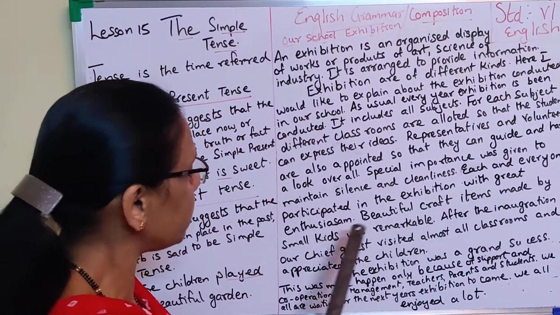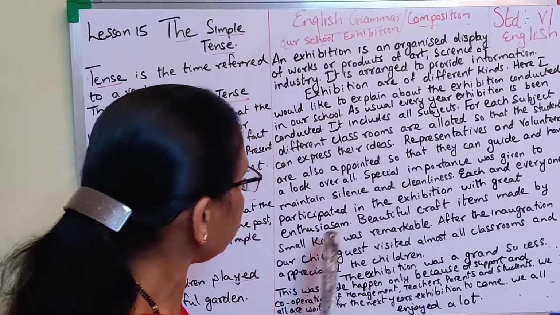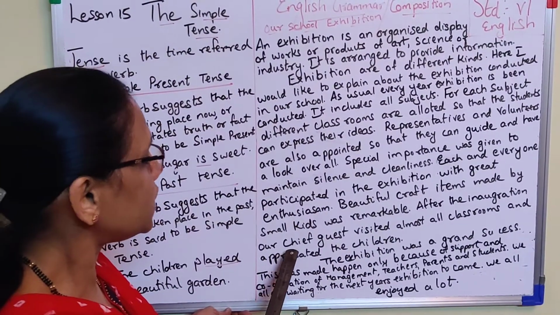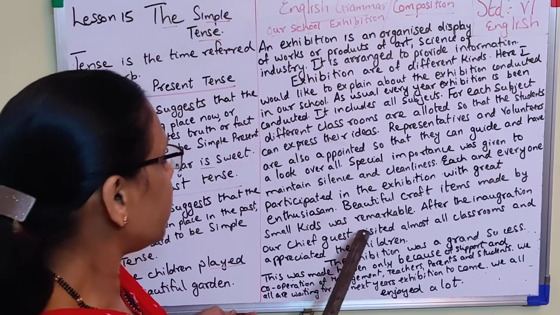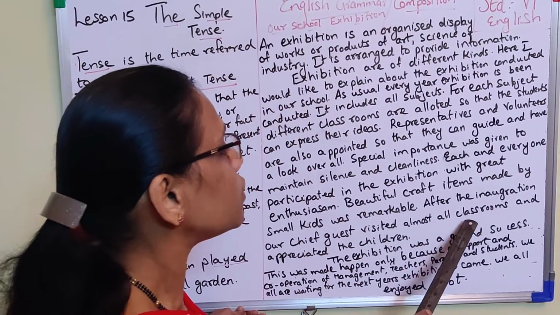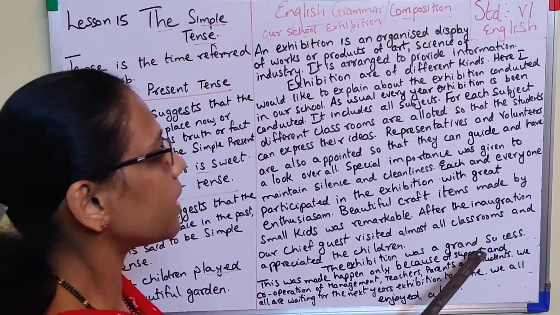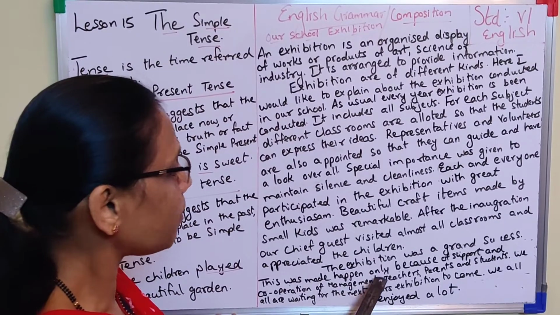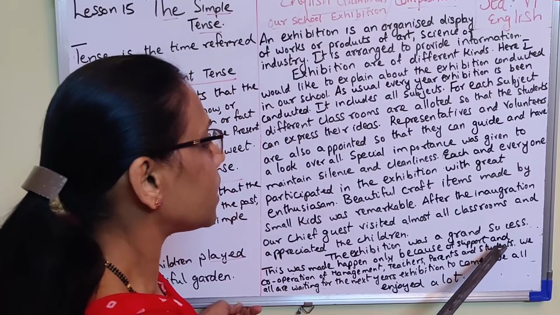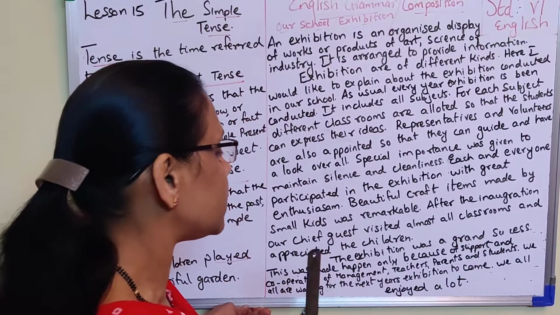Beautiful craft items were made by small kids. The beautiful craft items made by small kids were remarkable. After the inauguration, our chief guest visited almost all classrooms and appreciated the children. The exhibition was a grand success. This happened only because of the support and cooperation of management, teachers, parents and students.